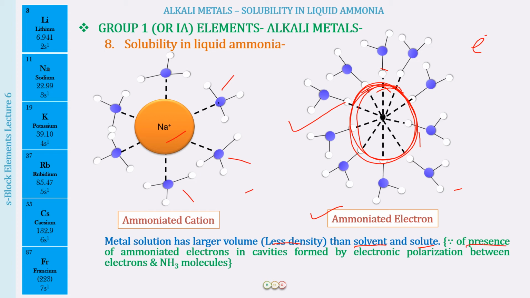This is because of the presence of the ammoniated electrons in cavities formed by the electronic polarization between the electrons and the NH3 molecules, and these NH3 molecules are getting stabilized by the presence of hydrogen bonds between the ammonia molecules. So they are also stabilized because of the presence of those hydrogen bonds. They are not going to drift away from the electron. Okay, so I hope this is clear.